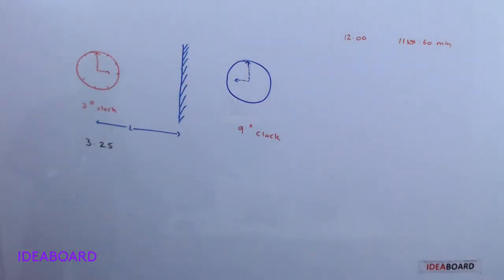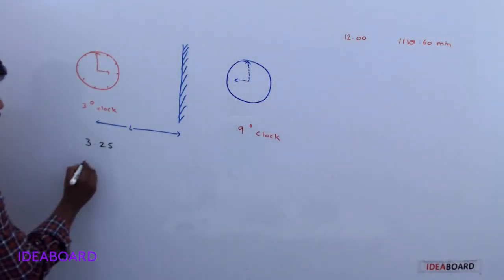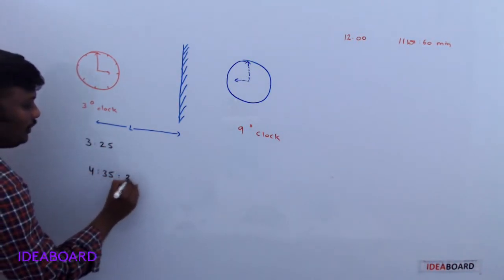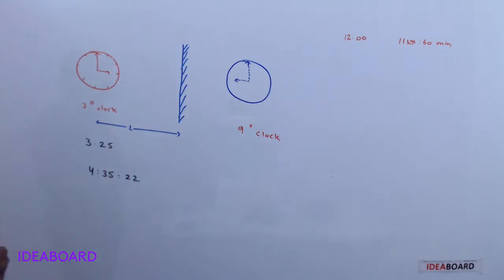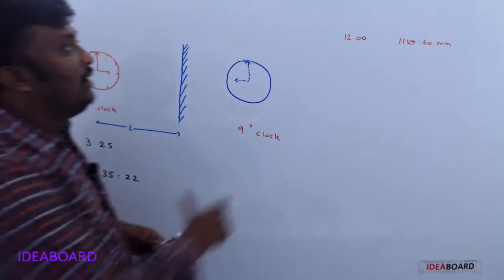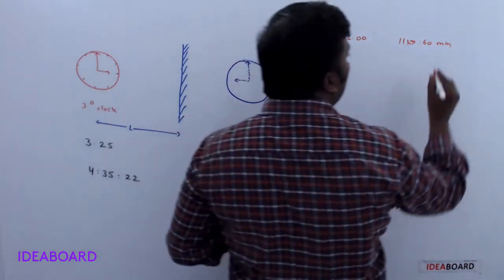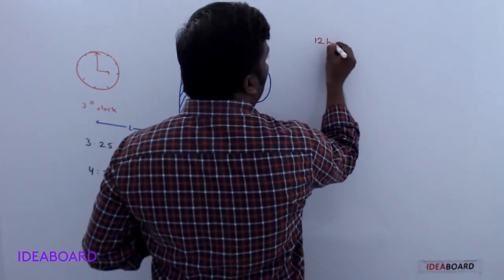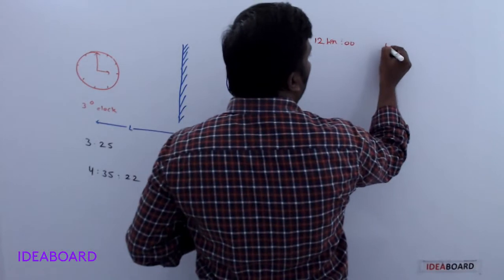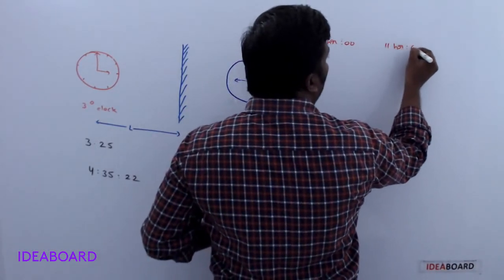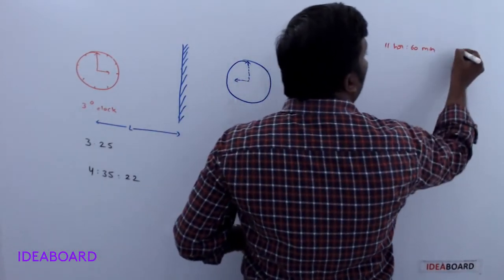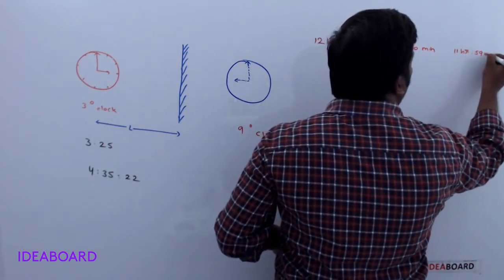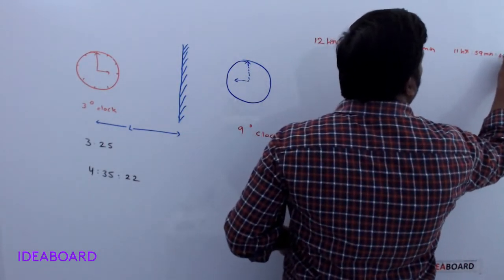Now suppose the time is given like this: 4 hours 35 minutes 22 seconds. Then 12 hours can be written as 11 hours 59 minutes 60 seconds.